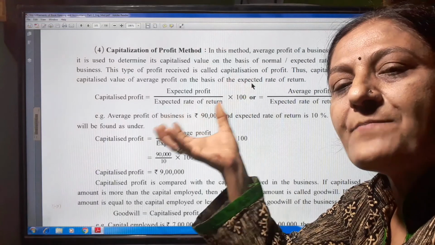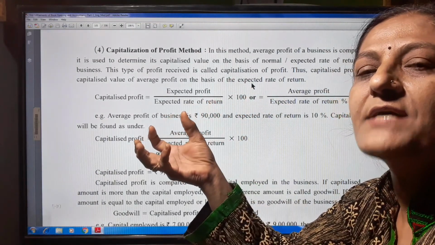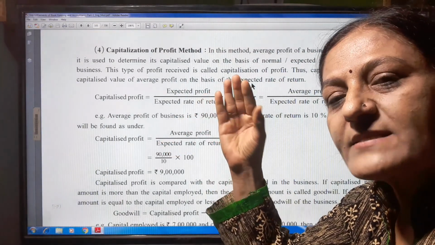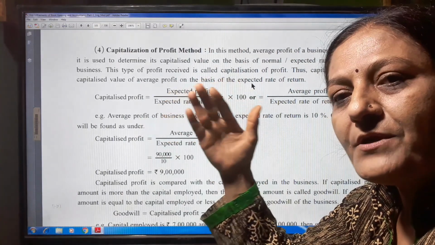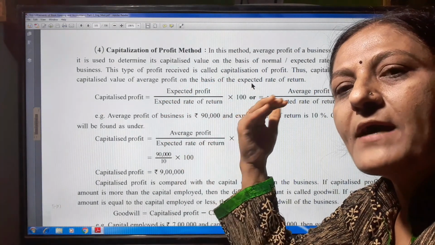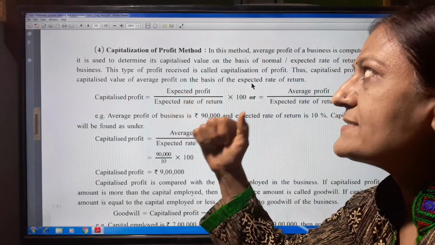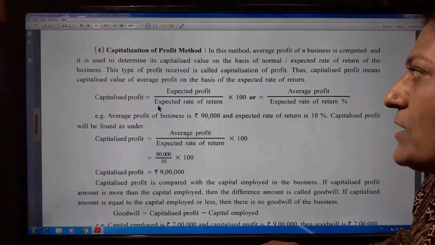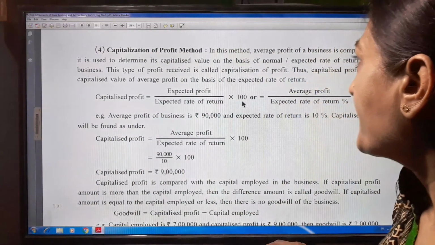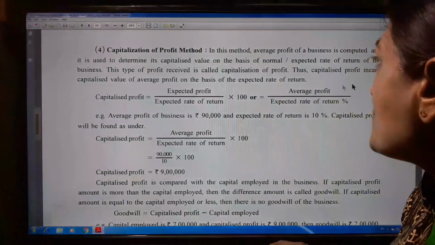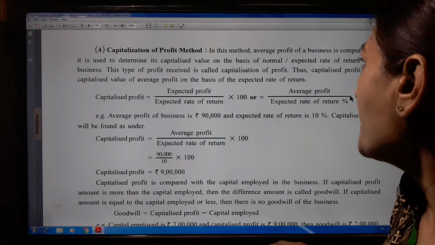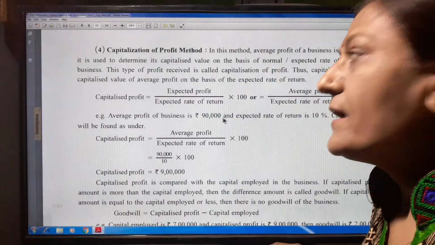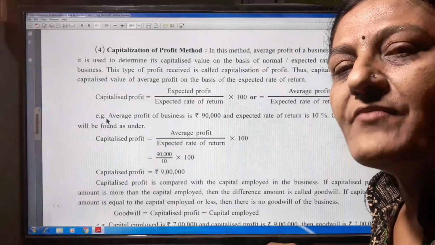Here, the businessman's expected rate of return is there, and if this expected rate of return is there, then expected profit is also there. Expected profit upon expected rate of return multiplied by 100, then we find out the capitalized profit. So capitalized profit is equal to expected profit upon expected rate of return into 100. Otherwise, the second formula: average profit upon expected rate of return into 100. Percentage means 100. Here the percentage sign is given.